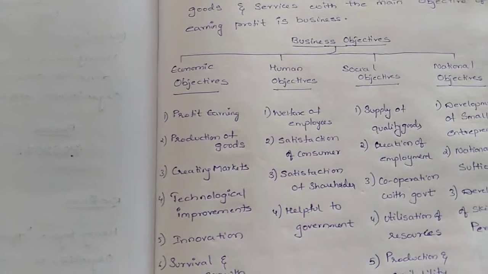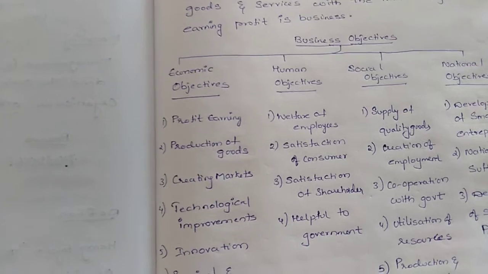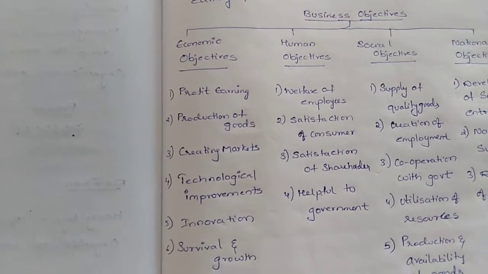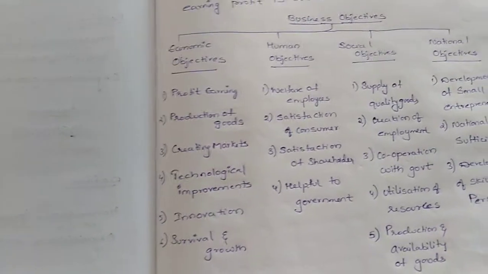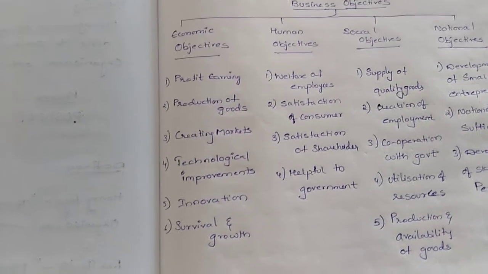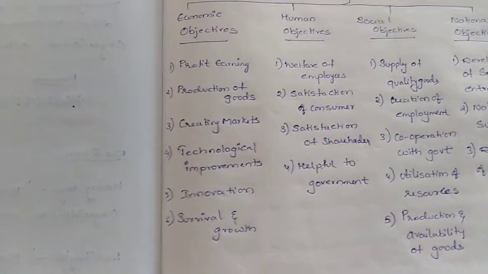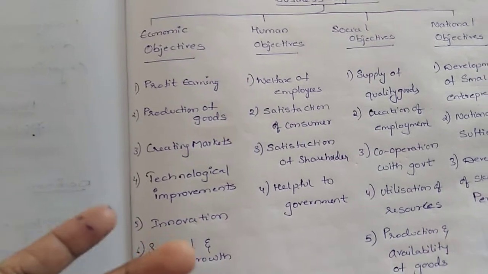If you are not producing goods as per the requirement, what is the need for producing that kind of goods? It is not possible. So we have to produce the goods in such a way that they should be liked by the customers.